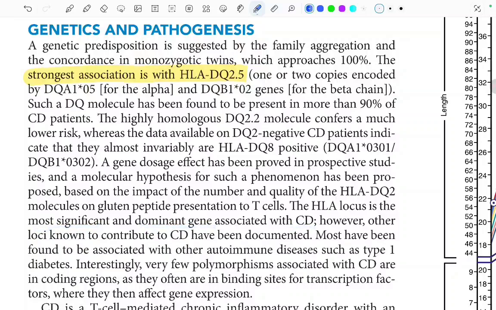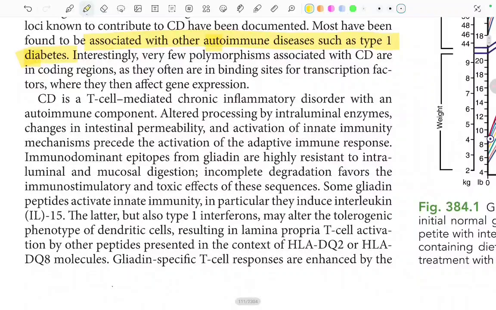However, other loci known to contribute to celiac disease have been documented. Most of these have been found to be associated with other autoimmune diseases such as type 1 diabetes. Fine. So celiac disease has been found to be associated with other autoimmune diseases like type 1 diabetes. Interestingly, very few polymorphisms associated with celiac disease are in the coding regions, as they often are in the binding sites for the transcription factors, where they then affect the gene expression.